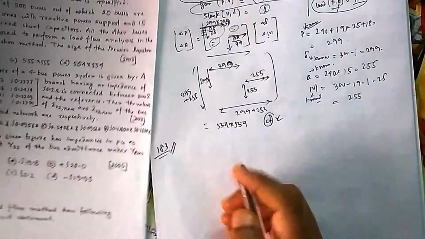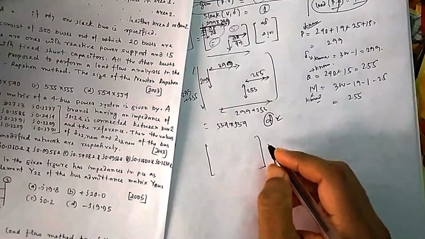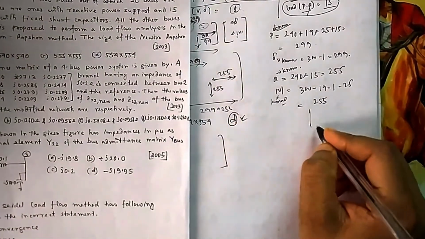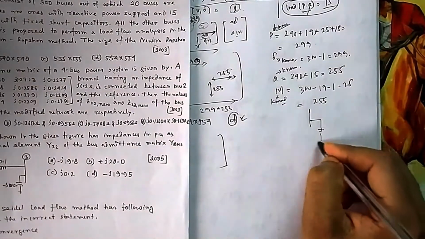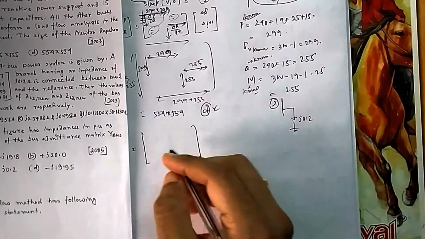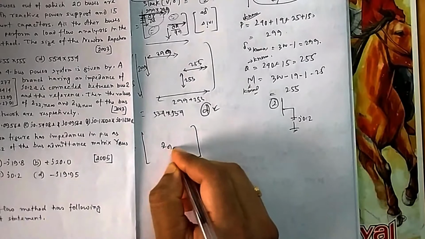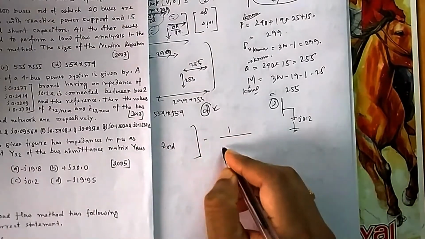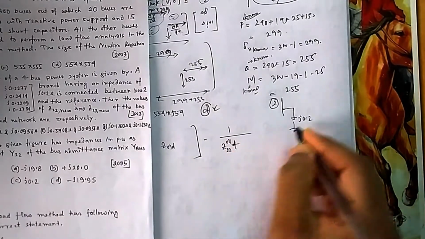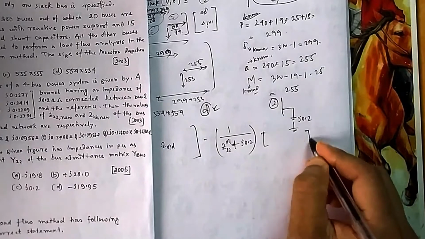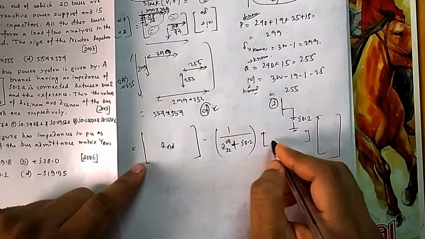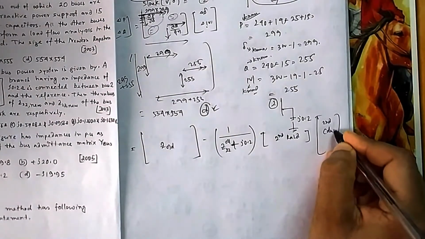So what is the formula? There are 3-4 cases, so you have to remember the cases. Suppose you are connecting j0.2 with that node, suppose it is bus 2 you are connecting. So what is the formula? This is Z old minus 1 by (Z22 old plus whatever extra you are connecting), multiplied by this row. Suppose you are connecting at bus 2, so it is the second row, second column. So you remember this formula.